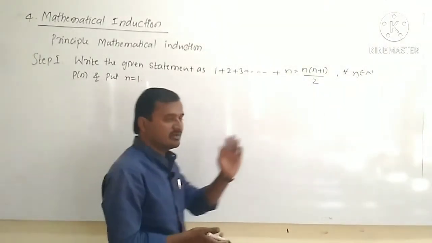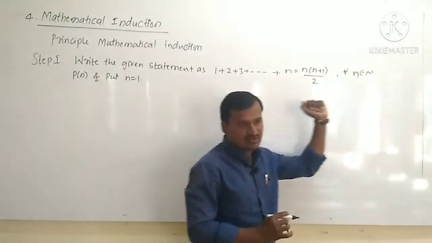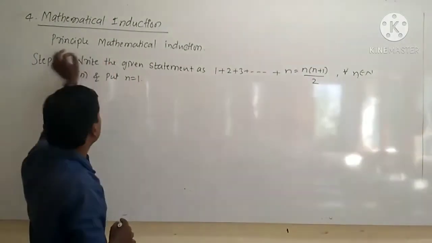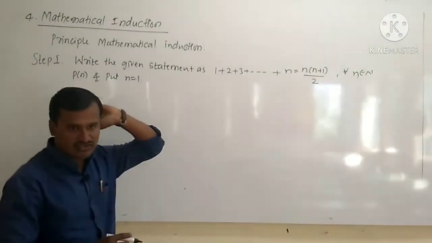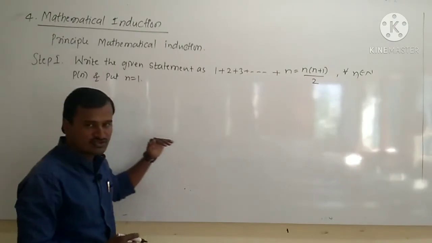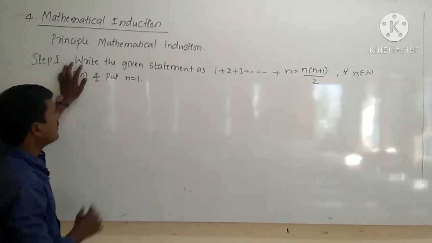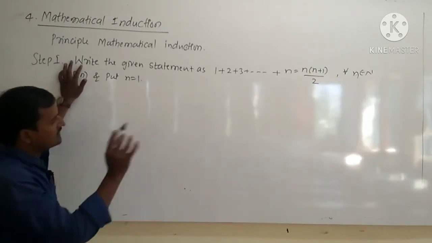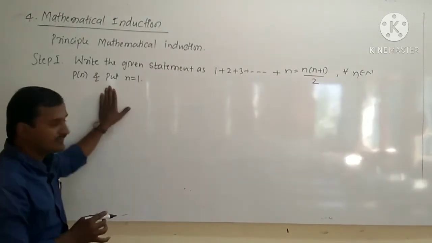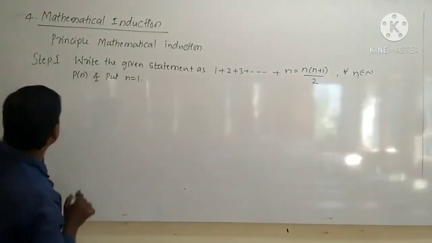For any mathematical statement involving the n terms, we will prove those statements by using the principle of mathematical induction. In that we have to follow some steps. The first step is: for any mathematical statement involving the n terms, write the given statement as P of n and put n is equal to 1. Okay, so this is step 1.